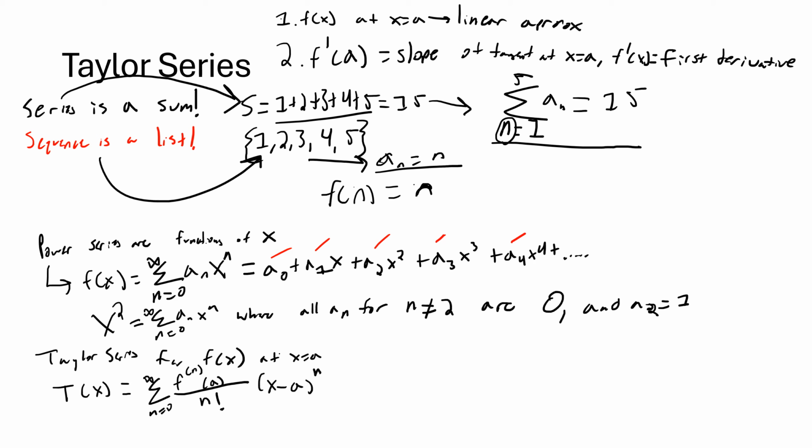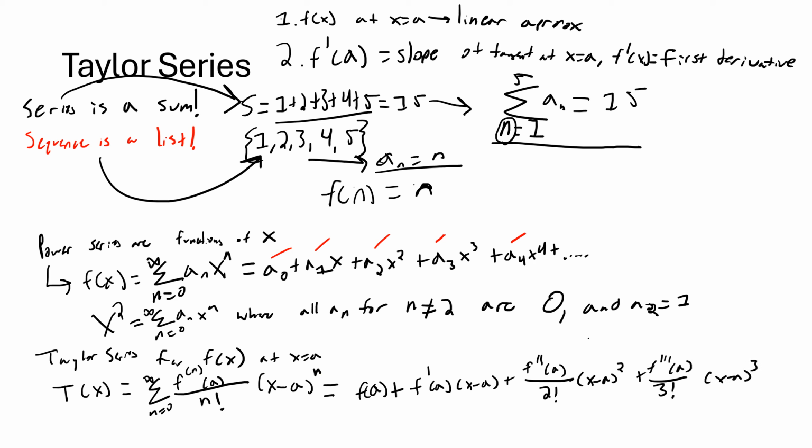Remember that factorial is like 5 factorial is 5 times 4 times 3 times 2 times 1. Just multiplies all the way down to 1. So just to be clear, this looks like f of a, that's just a number, the value of the function at a, plus f prime of a times x minus a plus f double prime of a over 2 factorial times x minus a squared plus f triple prime of a over 3 factorial times x minus a cubed. And so on, right?